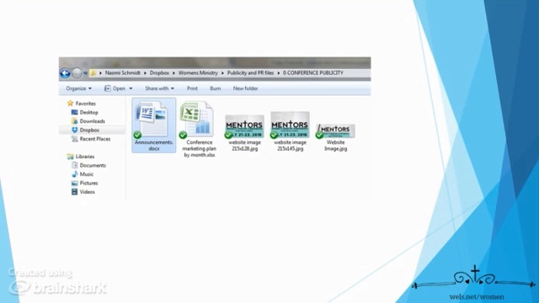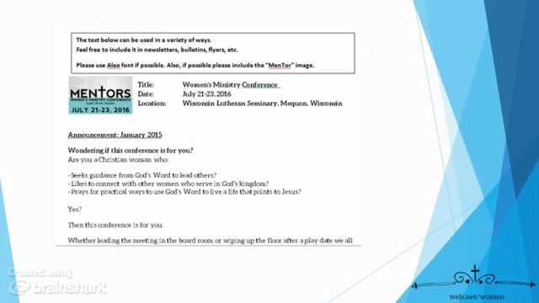When you open the folder, for example, if you were looking at the Word document right now, that would be a very important thing for you to know about. We would ask that you refer to this Word document for all of the text regarding the conference. If someone asks you for a bulletin announcement or some information about the conference for the newsletter, we would respectfully ask that you not just simply write your own thoughts or what you understand the conference to be doing. We would really like you to go to this document and copy and paste the information.